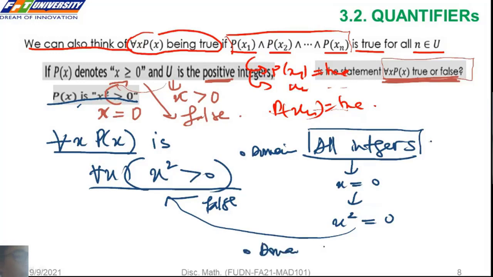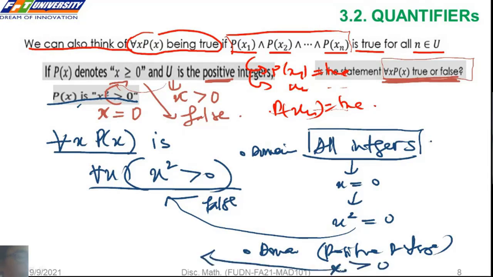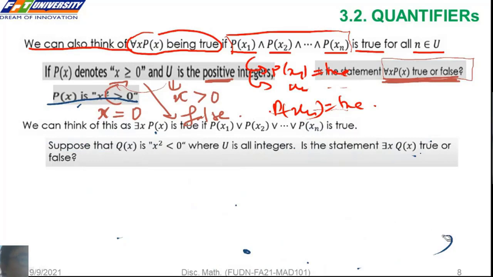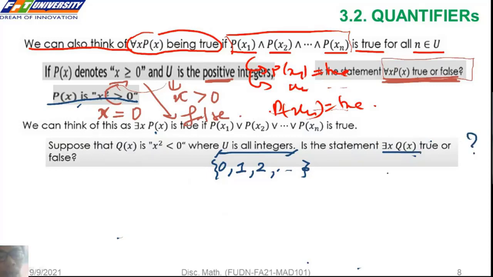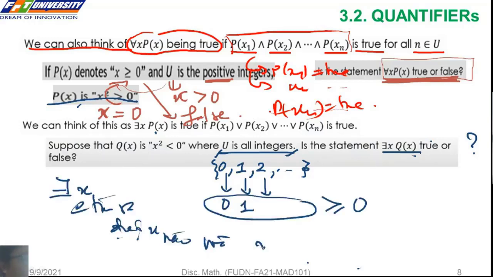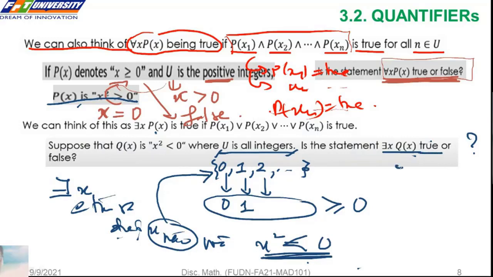Còn nếu mà với cái domain positive integer thì lúc đó cái x của mình là số dương mà if x is greater than 0, so x squared is greater than 0 for all x. So this is true. So key of it is that the statement x squared is less than 0, the domain is on integer. So the statement there exists x Q of x, true or false? Có tồn tại hay không cái x mà Q(x) là đúng không? Nó không tìm được cái x nào mà x bình phương nhỏ hơn 0, phải hay không? Do đó cái này là false.